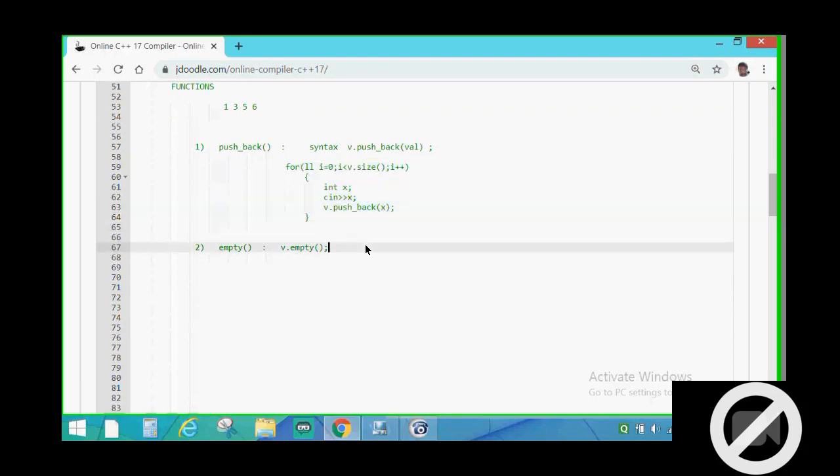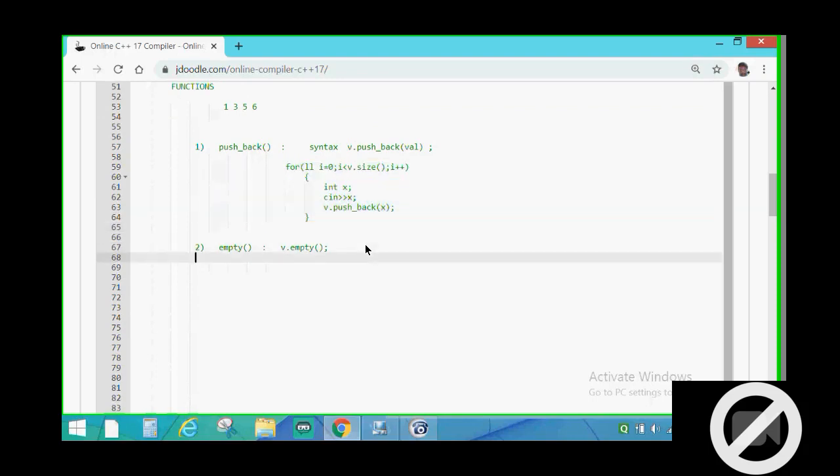Now you will ask what the exact use of the empty function is. We can check whether the vector is empty or not.